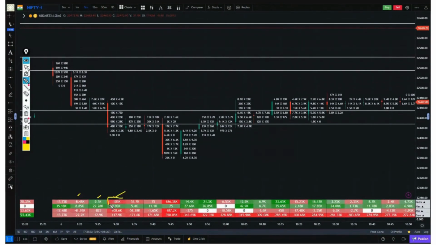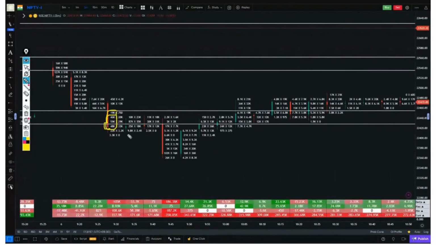A negative data of 105 means that inside this candle, there are around 100,000 more sellers. The delta indicated that there are more sellers inside this candle. So on the left side of the multiply, there are sellers, and on the right side, we have buyers. So if there are more sellers, we will look at the seller side and identify the particular point where the most selling occurred: 46K selling, 59K selling, 40K selling. This means this is the zone where the most selling happened.